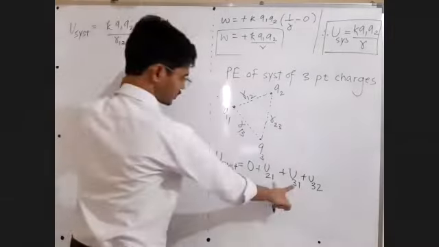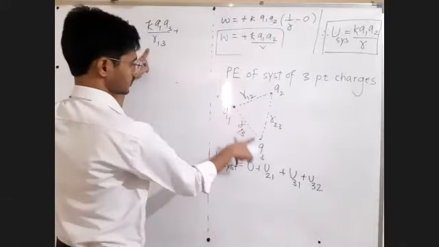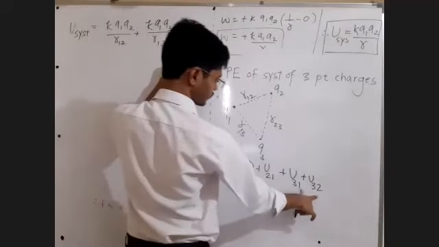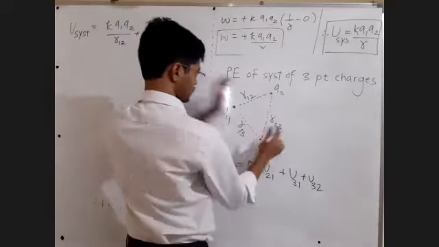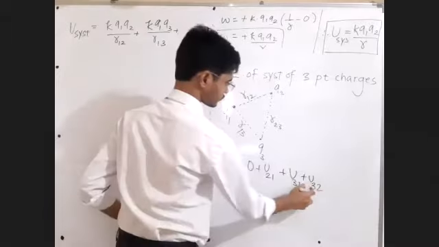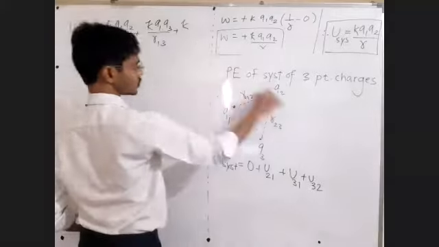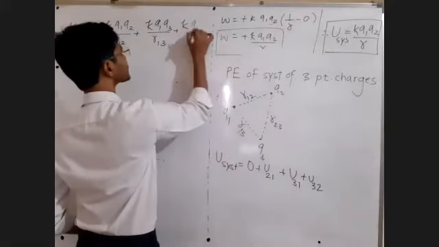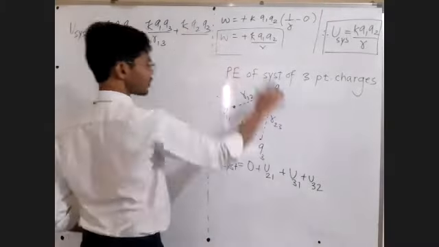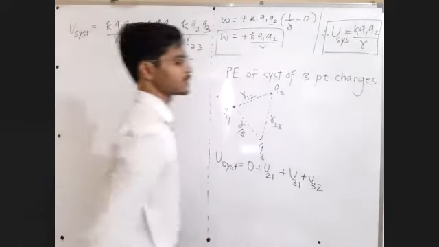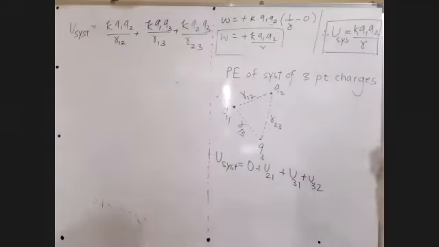You just correct my mistake. This interaction I should have written first, 1 and 3 interaction energy. Now plus the potential energy of this two charge system: K Q2 Q3 upon R23. That's it. Derivation over.